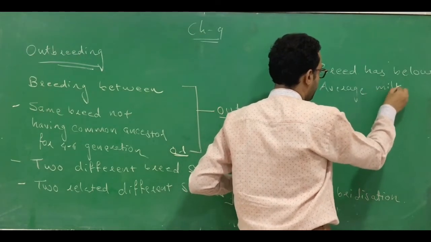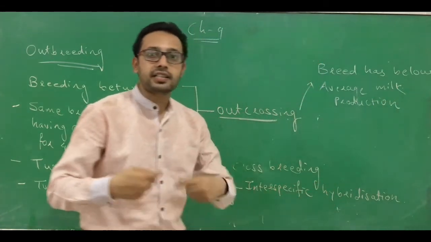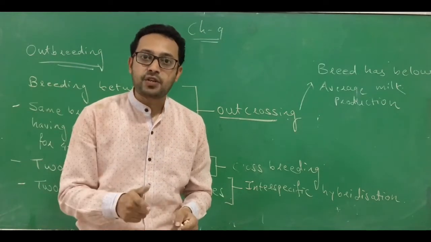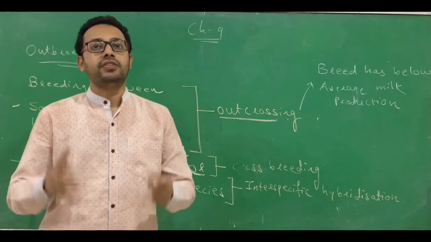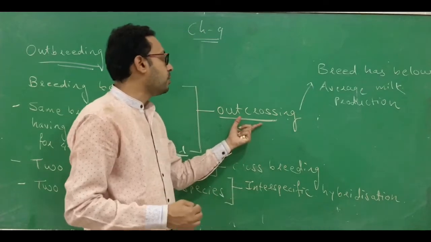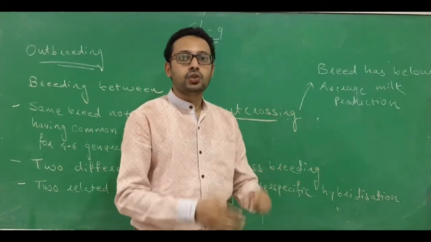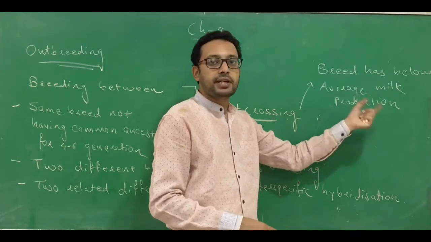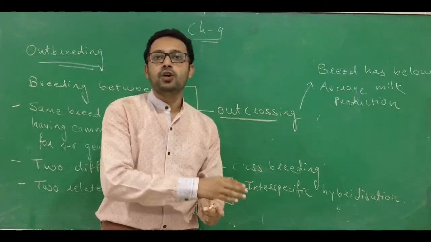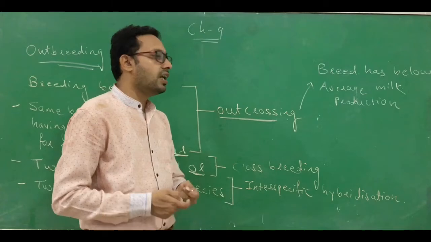milk production. Because when continuous inbreeding is done, it leads to inbreeding depression. Apart from that, the fertility and productivity of that animal are also going to be reduced, and that can be overcome by the outcrossing. So those animals which have reduced fertility and below average production can be bred by outcrossing, and below average productivity can be improved and higher milk production can be achieved. So this is called outcrossing.